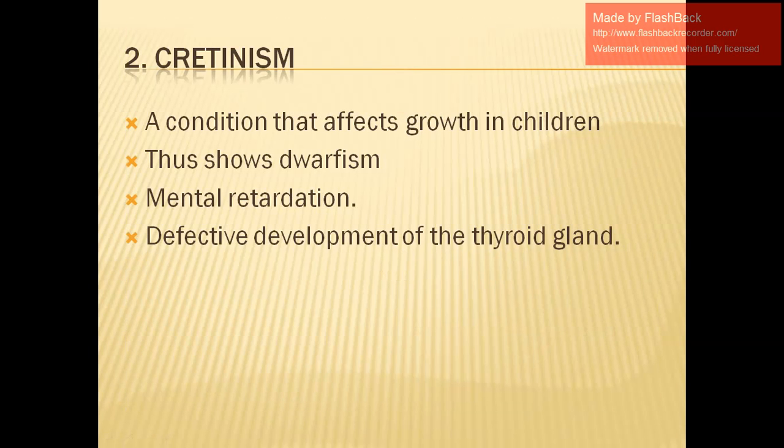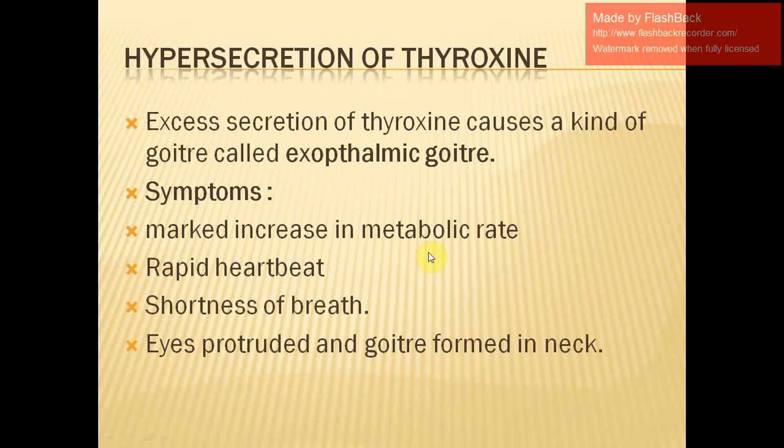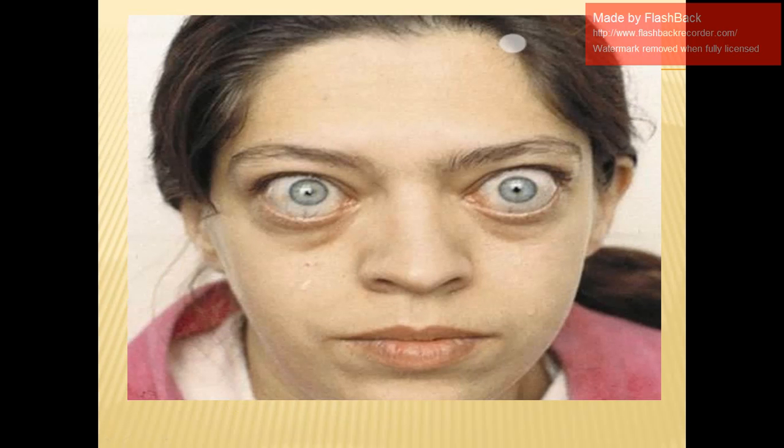Cretinism in children: whenever the thyroid gland does not function properly in children, it leads to dwarfism and mental retardation. Myxoedema in adults: if the thyroid gland stops functioning properly, then we have sluggishness and swelling of the face and hands. And hypersecretion of thyroxine is just going to lead to another type of goiter, that is exophthalmic goiter. The symptoms are given out here: marked increase in metabolic rate, rapid heartbeat, shortness of breath, protruding eyes, and goiter formed in the neck region. So we have the picture out here of the protruding eyes. This is how people suffering from exophthalmic goiter look.